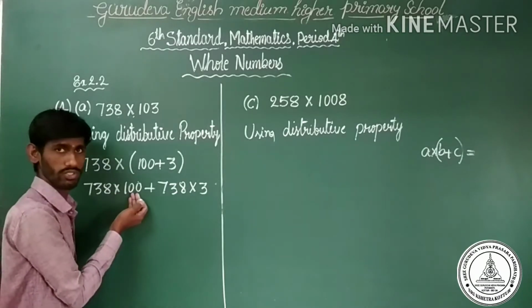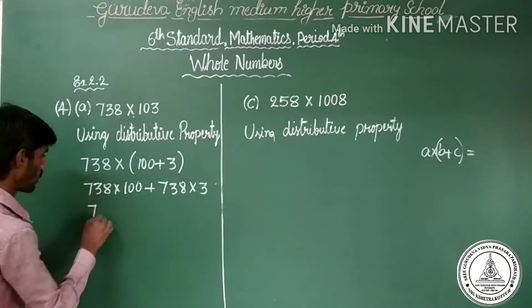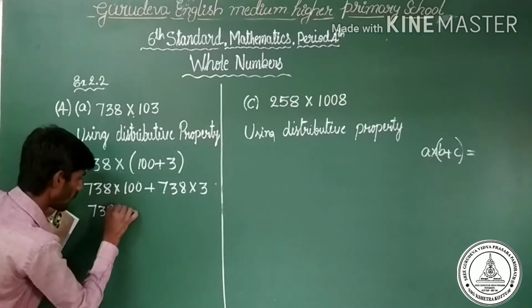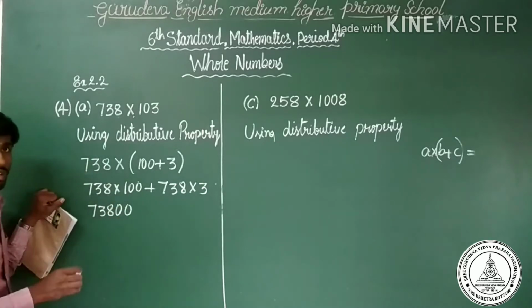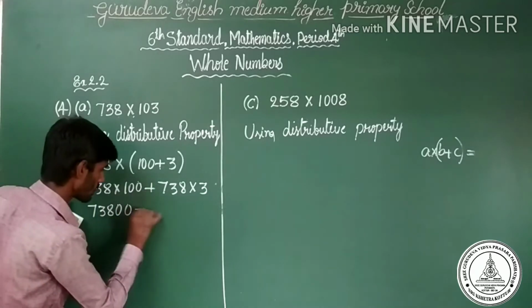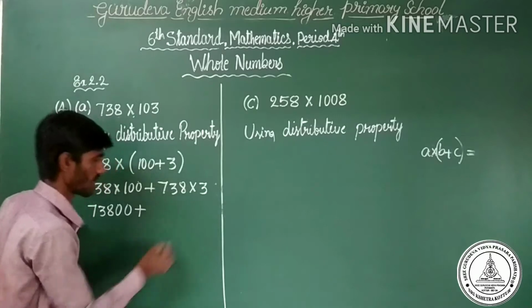You may neglect the two 0s in the first step. 738 into 1. 738, how many 0s are here? There are two 0s. So finally we got 73,800, plus, as it is. You may multiply 738 into 3.